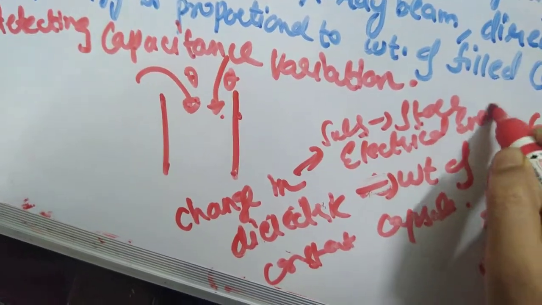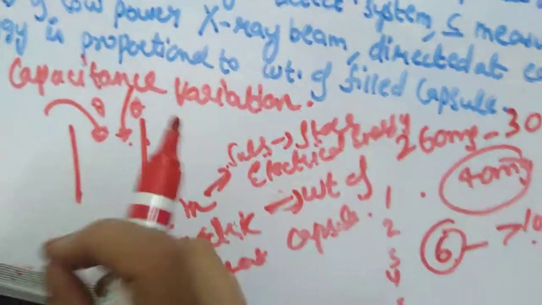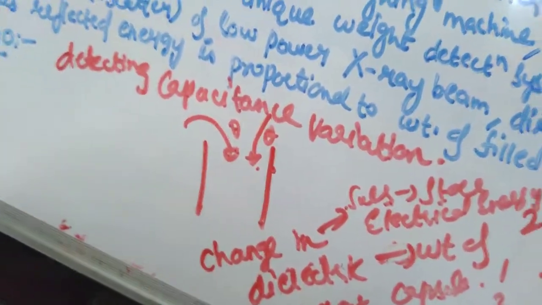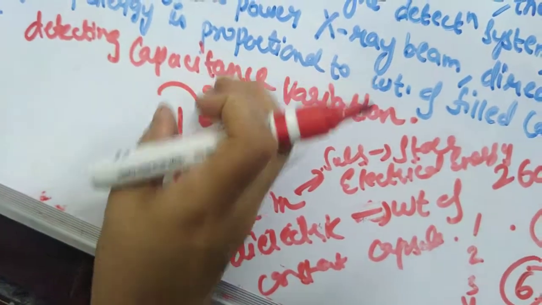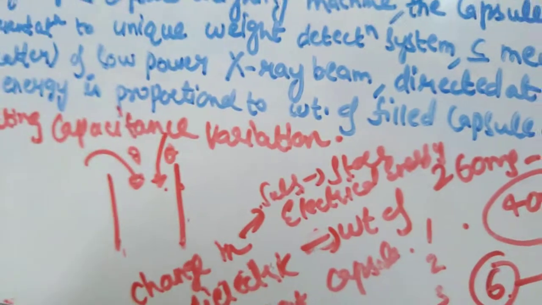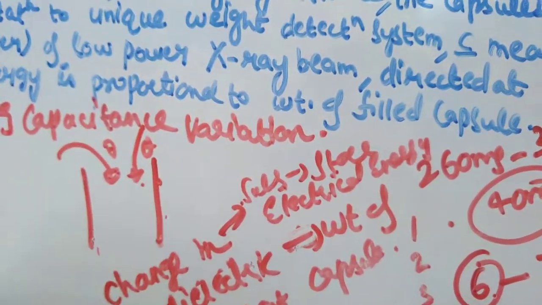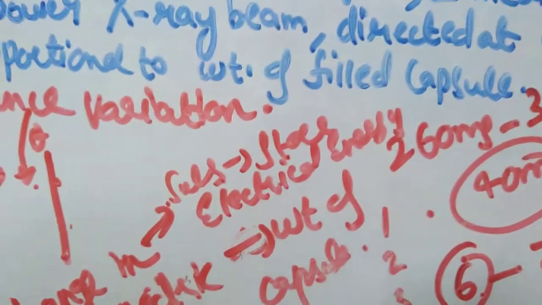It is a measure of how much electrical energy a substance can store when it is kept in an electric field. So here your electric field is the 2 charged plates, and in between you are propelling the capsules at high speed. So whatever change in dielectric constant you are getting, that is correlated with the weight of your capsule.